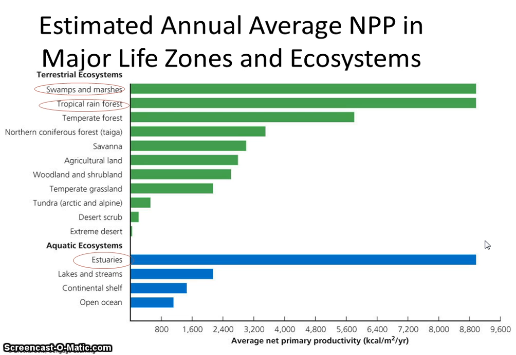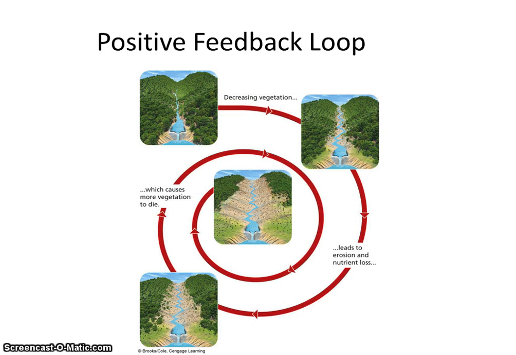Estuaries, down for aquatic ecosystems. Estuaries are the ones that might have the mangroves. This would be like our coastal marshes. So those estuaries are the place where we get the most productivity in an aquatic system.